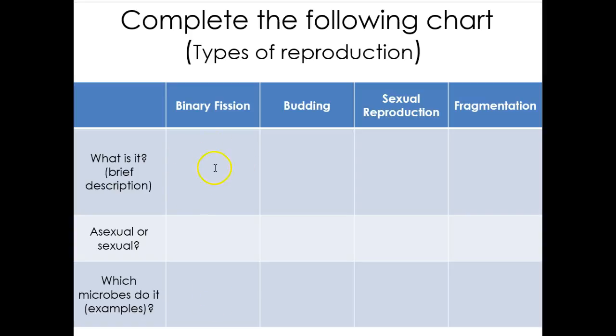So with binary fission, what is it briefly? That's going to be an equal division of a single cell. So that's going to be one cell becoming two. They're both going to have that same genetic information. Is it sexual or asexual? It's going to be asexual. And which microbes do this? This is going to be bacteria.